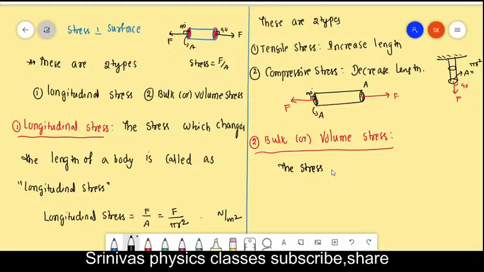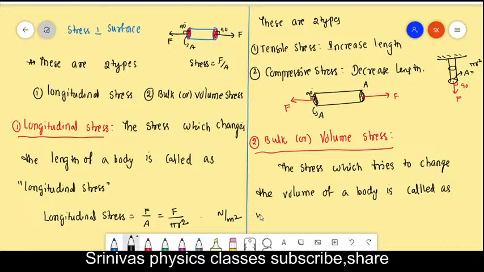It is also a normal stress. The stress which tries to change the volume of your body is called bulk or volume stress. Okay, this stress tries to change the volume of a body. And this is about volume stress.